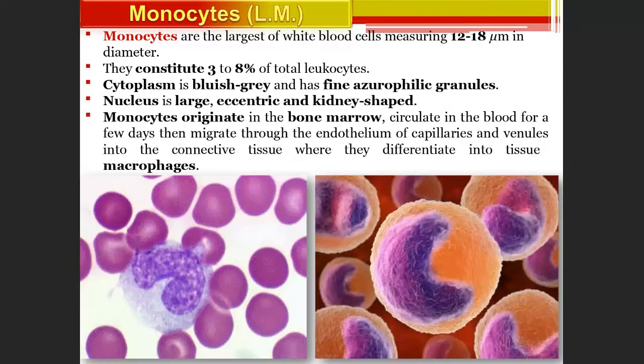But monocytes originate in the bone marrow and circulate in the blood for a few days. Then, through the endothelium of capillaries and venules, they get into the connective tissue. Once they get into the connective tissue, they differentiate into tissue macrophages. As long as the cells are in the blood, they are monocytes. Once they get into the tissue, they convert into macrophages.